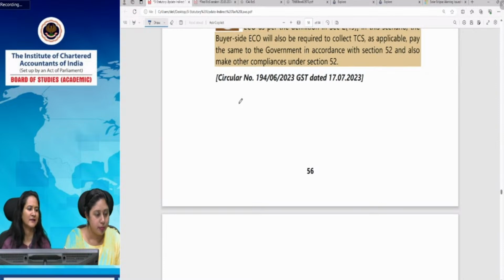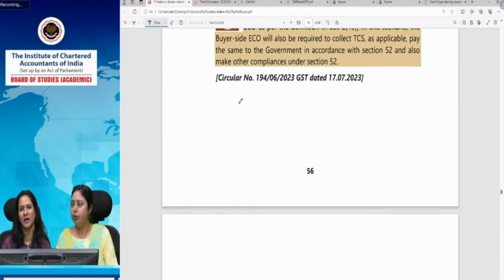Ma'am, Kirti is asking about the weightage of theory questions. See, only one question asked in the paper is based on the C and K section, which is the comprehension and knowledge based section. Generally, all the rest of the questions asked in your examination will be application-based only. You can refer to the skill-wise weightage, Kirti, and you can refer to the mock test paper also. You will get an idea.